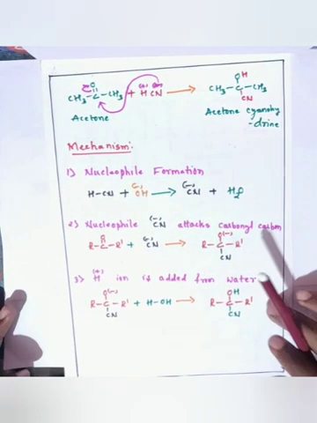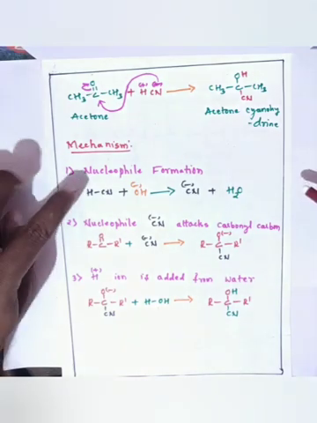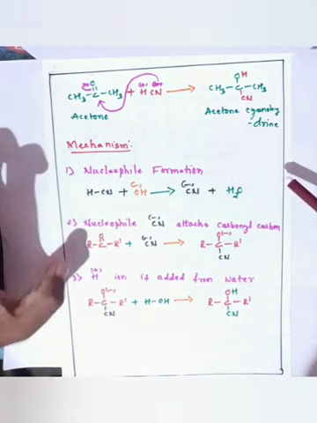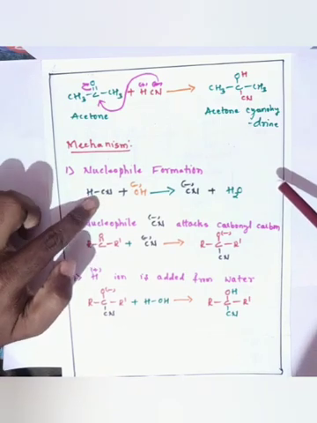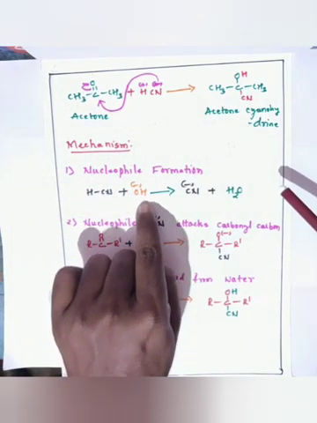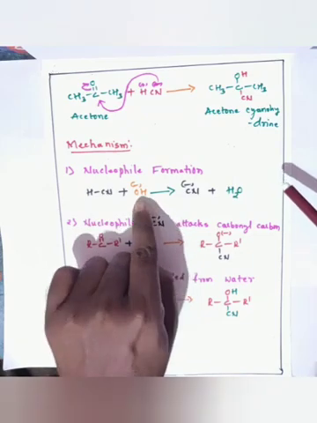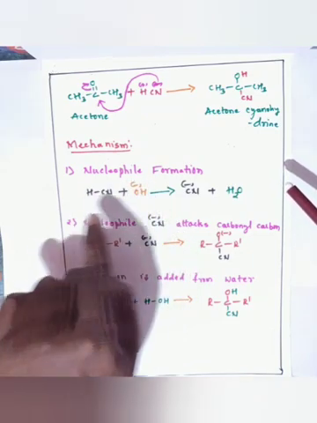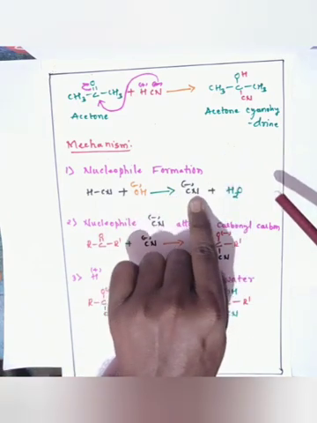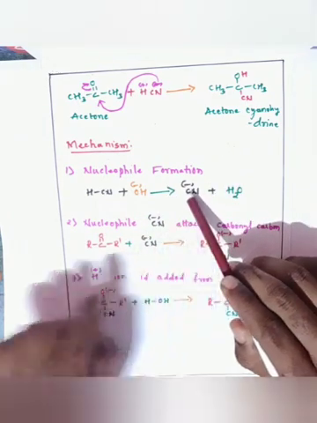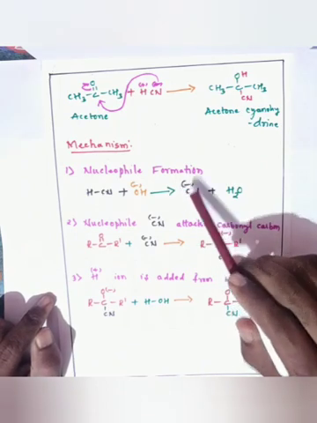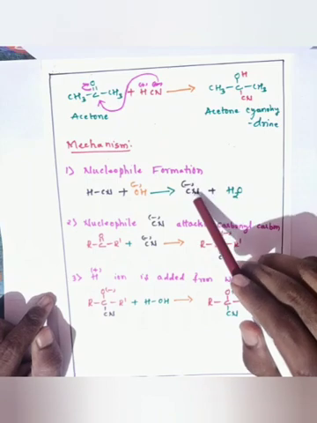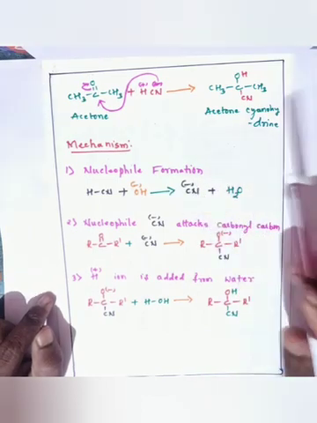The mechanism we can see here. The first step involved is nucleophile formation. Hydrogen cyanide reacts with the base catalyst, the hydroxide ion, to form the cyanide ion. This ion acts as a nucleophile because of the negative charge on the cyanide ion; it is an electron-rich center.